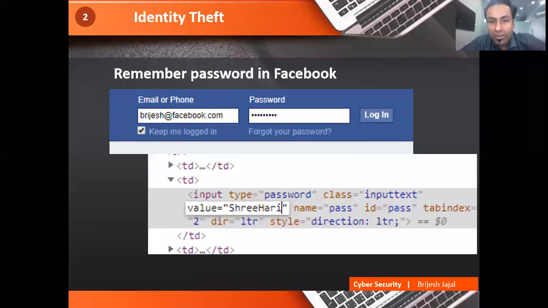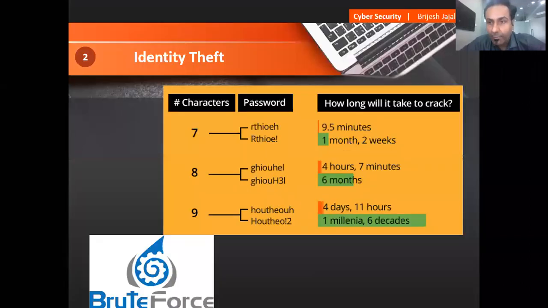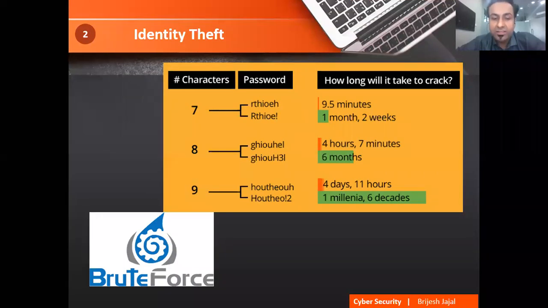Now, another method for ID theft is the brute force method. What is brute forcing? It is a simple mathematical technique where you use combinations. I know that a password will contain A, B, C up to Z, so I will use A, B, B, A, A, B, C, C, B, A, and so on.